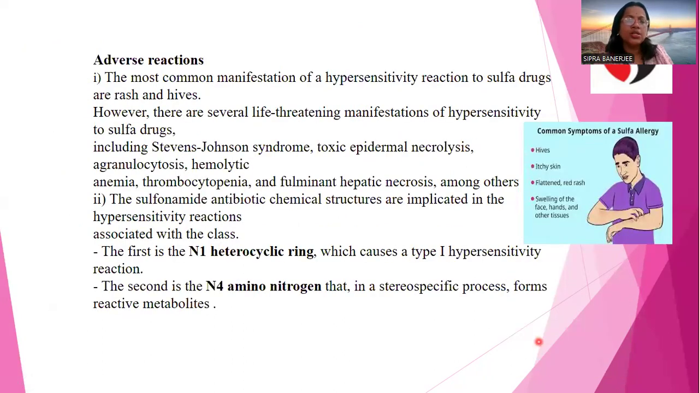Adverse reactions are more or less common here, like thrombocytopenia, anemia, and hepatic necrosis. There are other heterocyclic compounds which cause type 1 hypersensitivity. The second, the 4-amino nitrogen, is part of a metabolic process which can cause a hypersensitivity reaction also.